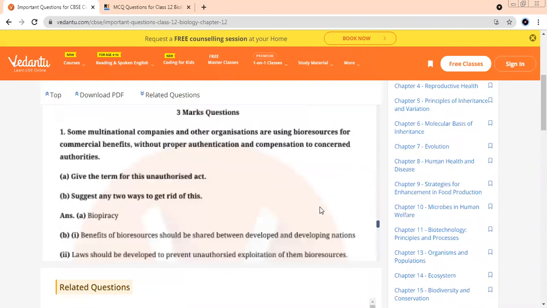Some multinational companies and other organizations are using bioresources for commercial benefits. We have done this, beta. Give the term used for the unauthorized act. Biopiracy. Very good. And how can you get rid of this? Benefits can be shared between developed and developing nations, and laws should be made which are very, very strict.